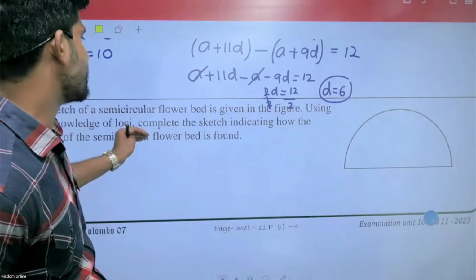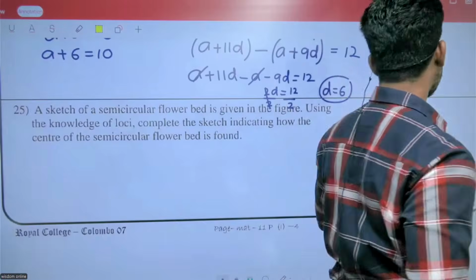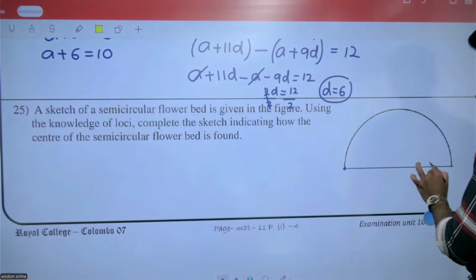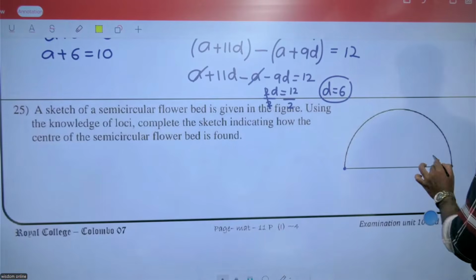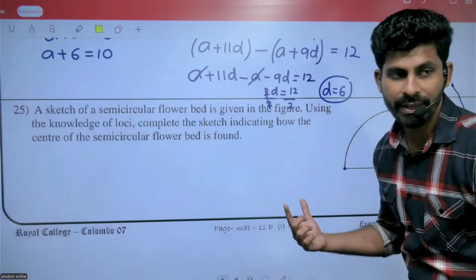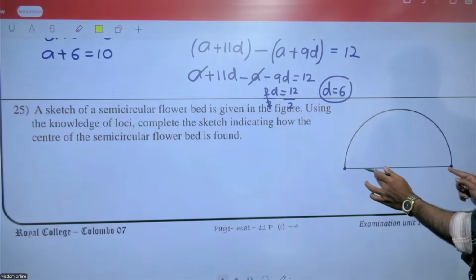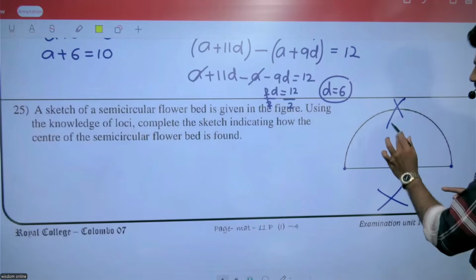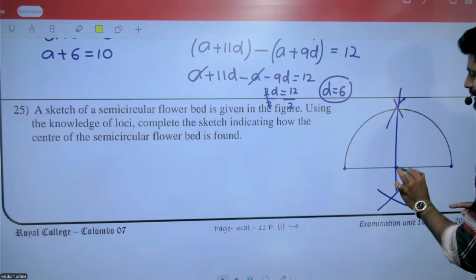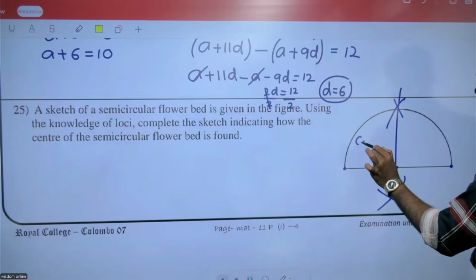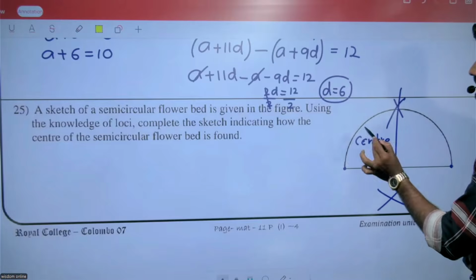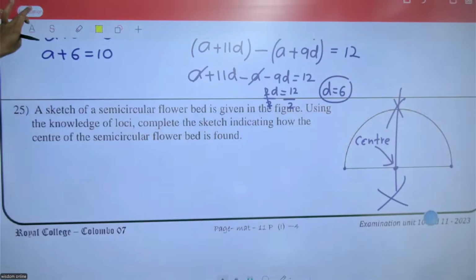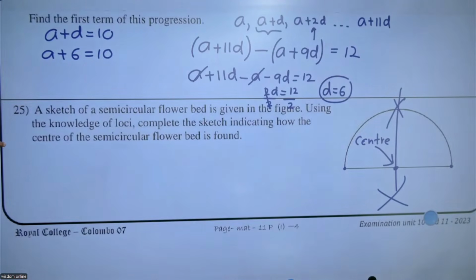This is the semicircular flower bed. We can draw a perpendicular bisector. That one is easy. Take more than half of this part and draw the perpendicular bisector. So this is the center of the semicircle. This is the first part.